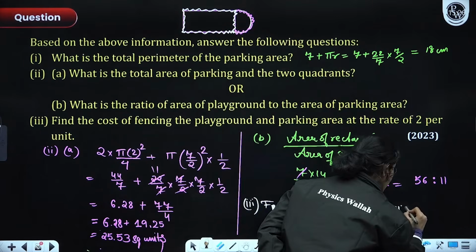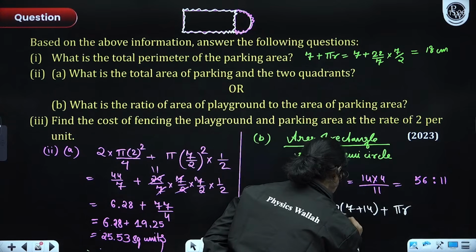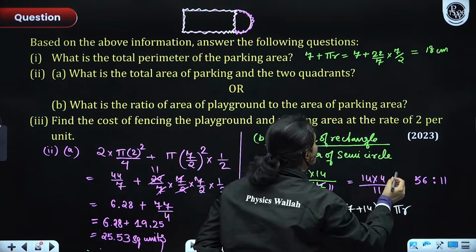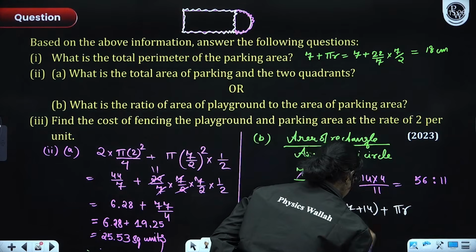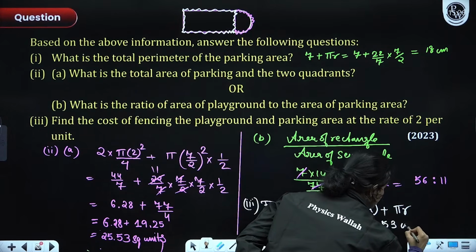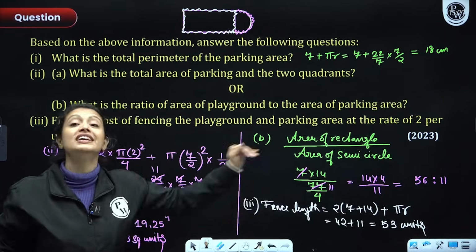So pi r. Okay? So here we'll have 21 into 2, 42, plus pi r. We have already figured it out. It was 11. So what do we have? 53 units. Okay, so this is the length of the fence, 53 units.